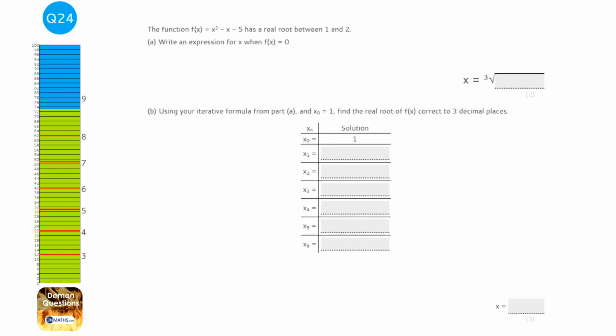This is a question about iteration, and question A is a little bit harder maybe than the exam will go, where it asks you to come up with your own iteration formula. So, in order to do this, it says that fx equals 0 for this formula. So the first step is just to get it equal to 0.